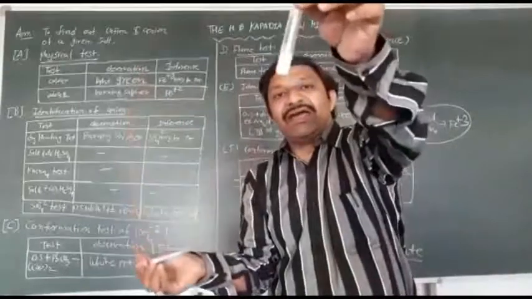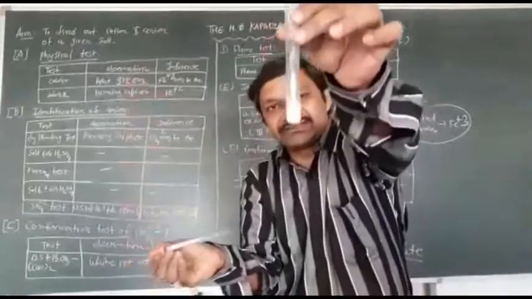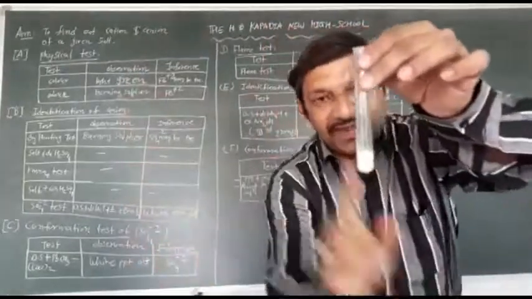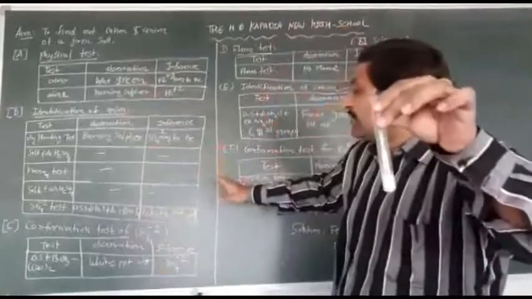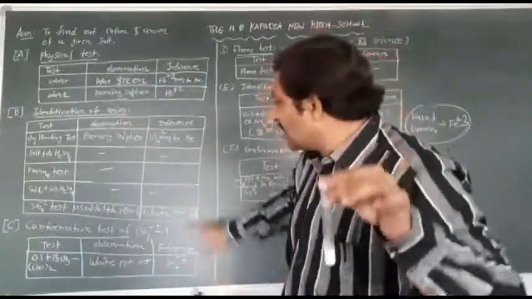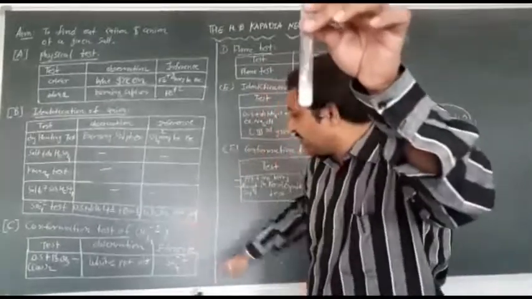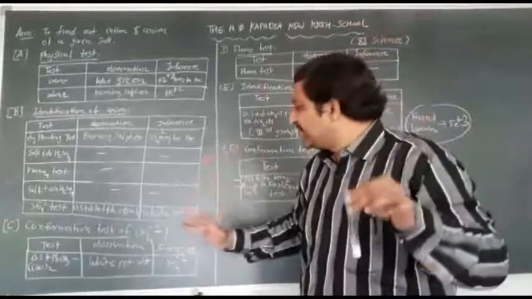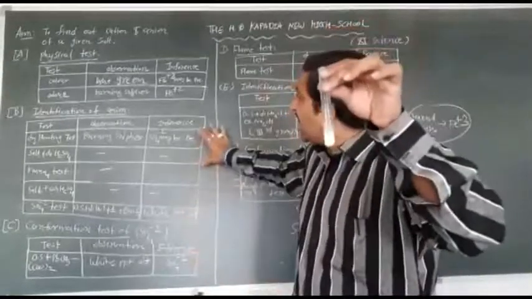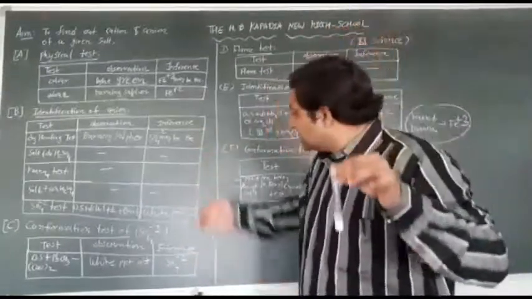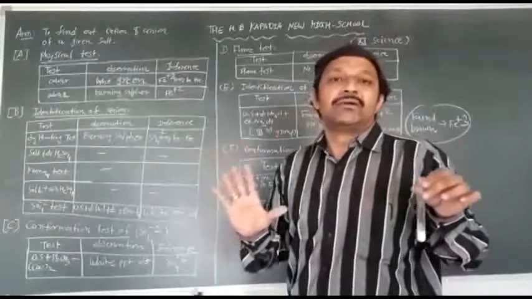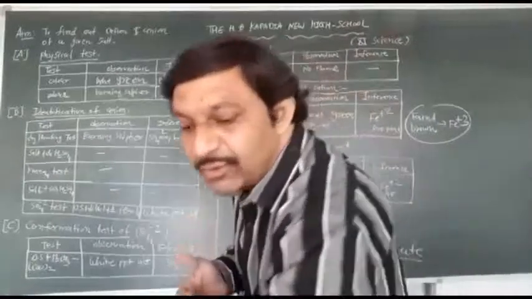So again a white precipitate is obtained. I am adding lead acetate and the white precipitate is obtained. So again the confirmation test of sulfate is present. White precipitate is obtained, that's why your confirmation is right. Your identification of anion is right, sulfate as a negative ion. Now we will discuss the positive ion.